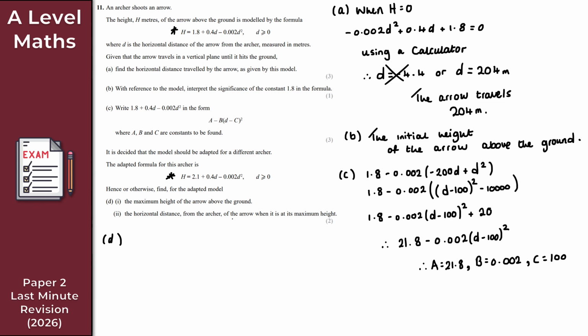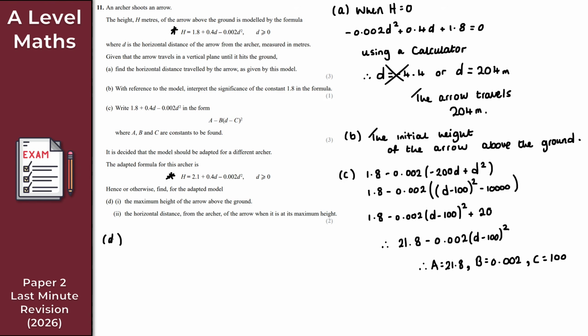So for part D, it says: hence or otherwise find, for the adapted model, the maximum height of the arrow above the ground and also the horizontal distance from the archer of the arrow when it's at its maximum height. For that, we're just going to use our answer from part C, this completed square form, because we're talking about the maximum height here. So what we need to do is adapt the completed square form for the new model. As we can see, all that happens is the constant goes from 1.8 to 2.1, an increase of 0.3.